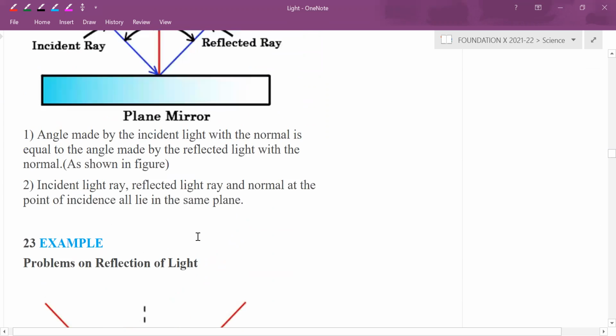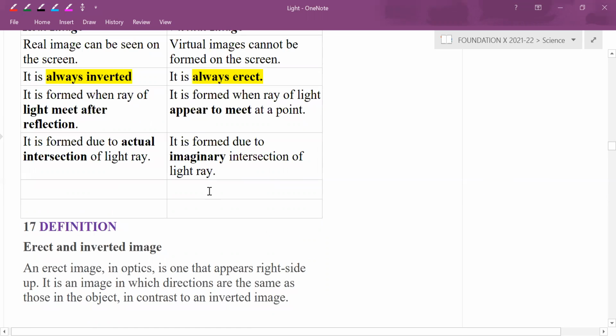Law of reflection. Who will tell the law of reflection? Anyone among you? Sir, can I? Anudeep, you are talking the maximum, so let me give other people a chance. Adarsh, please tell me the law of reflection. You don't know. Okay, no problem. Those who are not aware may write IDK. Otherwise, I'll be asking. Don't say IDK to me at that point of time. Those who are not aware may write here now itself.